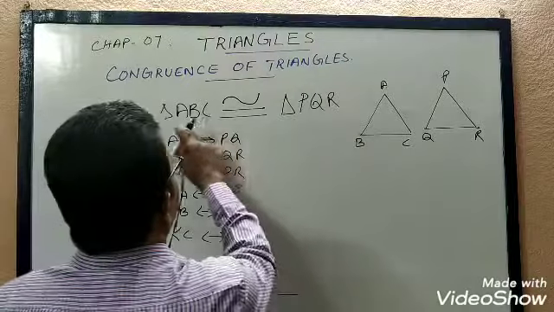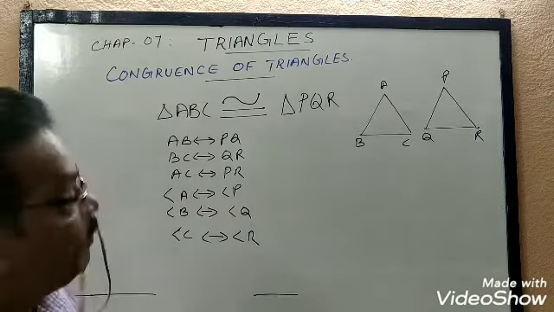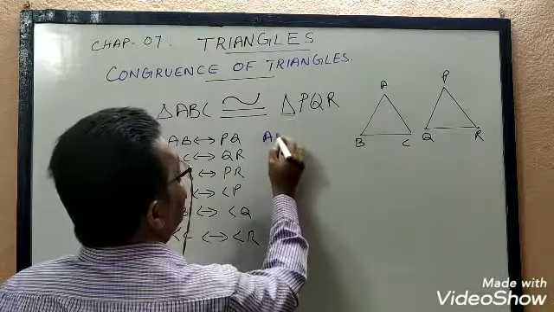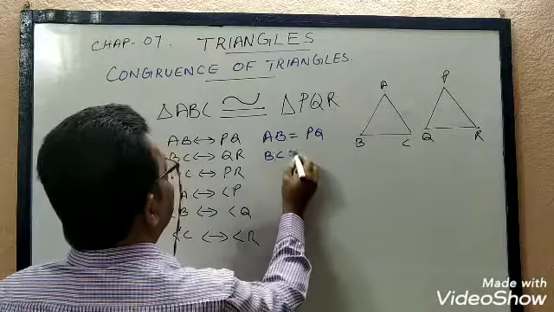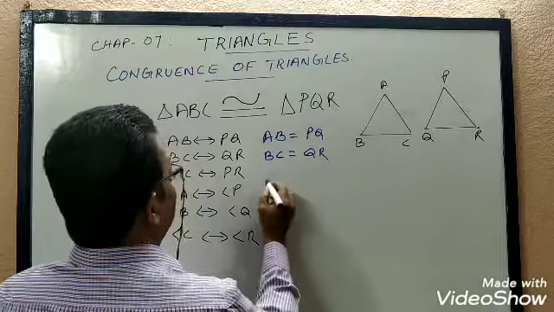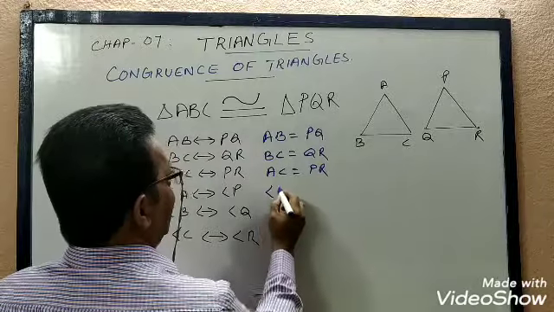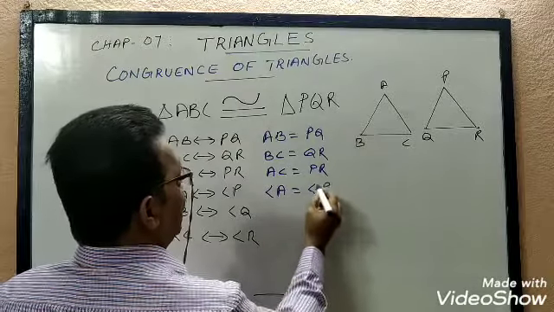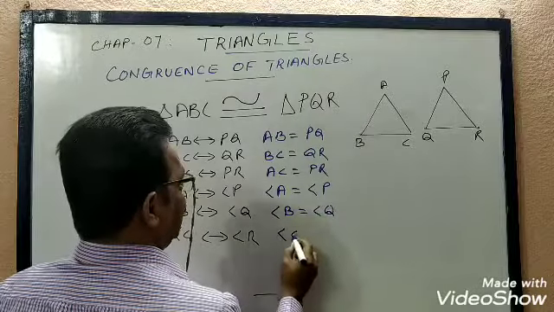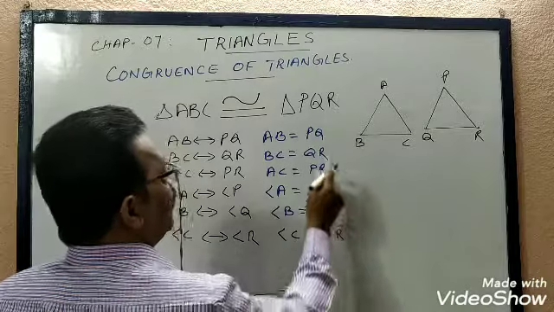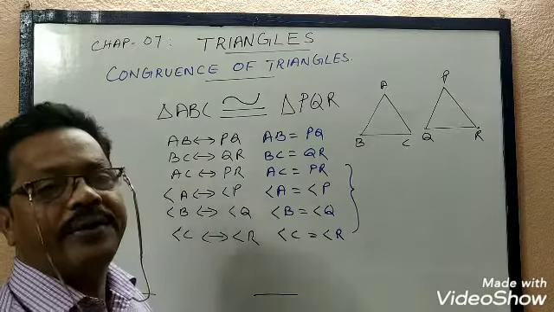So we can write that if triangle ABC is congruent to triangle PQR, then AB is equal to PQ, BC is equal to QR, AC is equal to PR, angle A will be equal to angle P, angle B will be equal to angle Q, and angle C will be equal to angle R. And these are known as corresponding parts of congruent triangles.